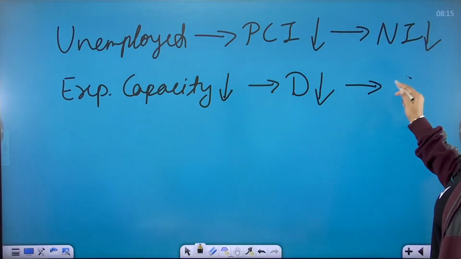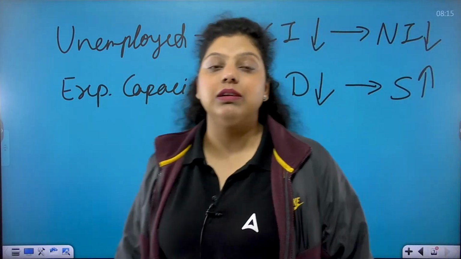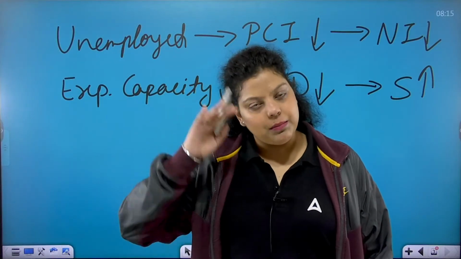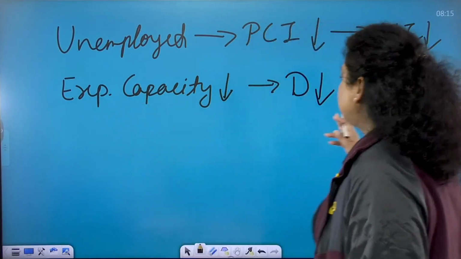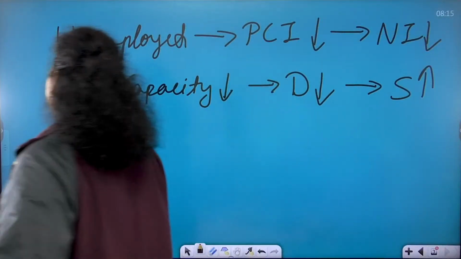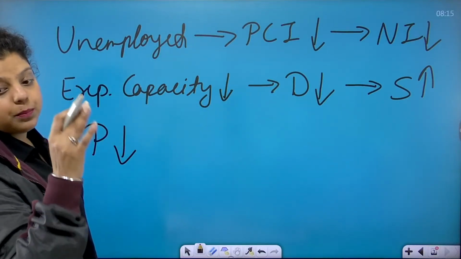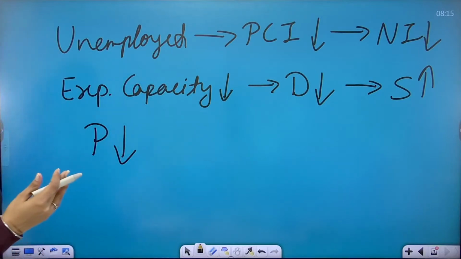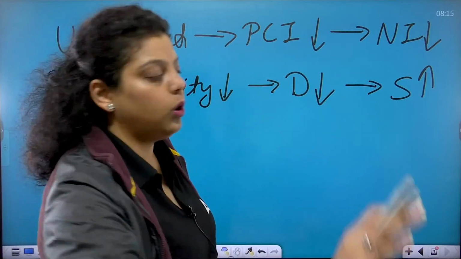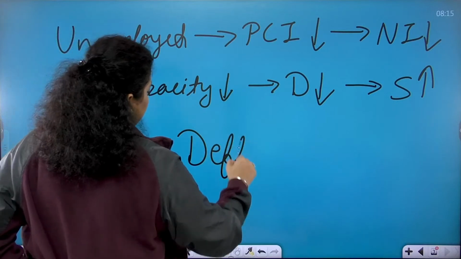When the demand is less, supply is going to increase, because demand and supply have an inverse relation. Whenever demand is increasing, supply will reduce. Whenever demand is falling, supply will increase. So there is no demand, but supply is more than that. Now the prices started reducing, because people don't want to purchase the goods, but the products are available in the market. So the shopkeeper will sell the product at lower prices so that his stock will be gone. So prices will start decreasing. That creates deflation in the economy.